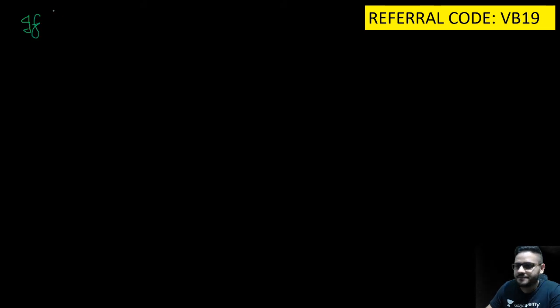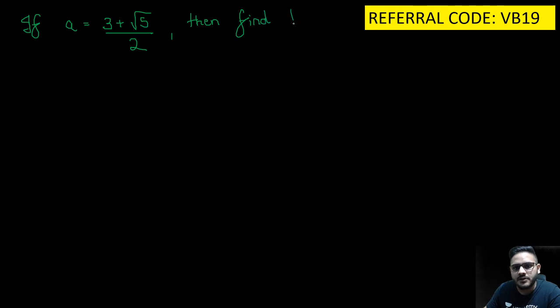If a is equal to (3 plus root 5) divided by 2, then find the value of a square plus 1 upon a square.